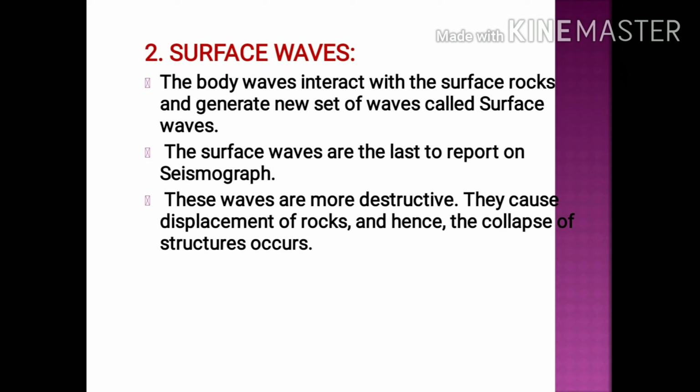The surface waves are the last to report on the seismograph. Since they are closest to the surface of the earth, these waves are the last to be reported on the seismograph. These waves are more destructive, as they cause more destruction to life and property. They cause displacement of rocks and hence the collapse of structures occurs. Since they are closest to the surface of the earth, they cause the displacement of the rocks, and the structures which are over these rocks collapse.